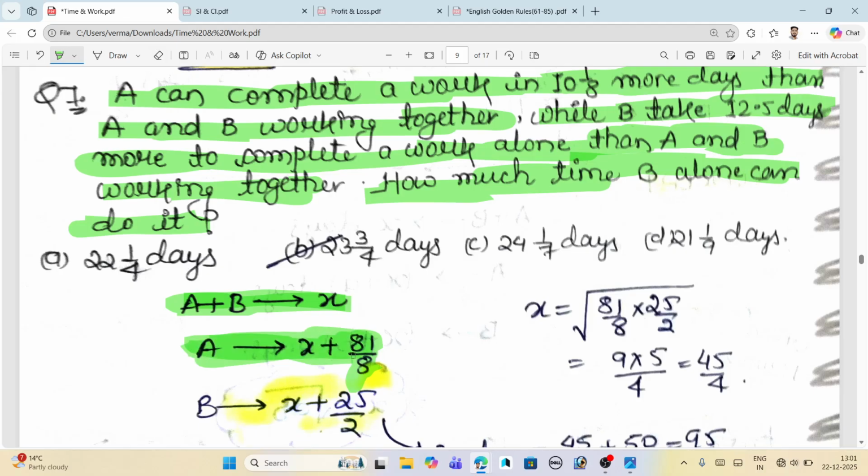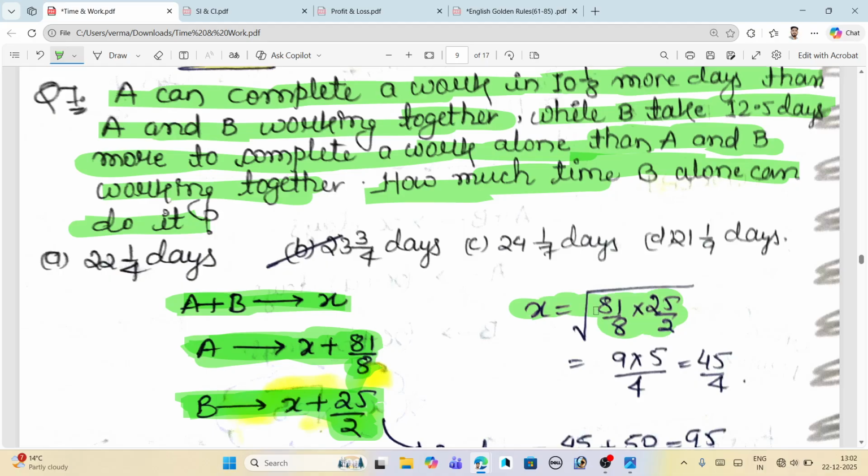Just multiply 10 into 8 plus 1. Okay, 81 by 8. And for B, what is given here is that B completes the work 25 by 2 more days than A plus B together. Okay, so this is the concept given in the question, and these are the only numerical values given here. What we have to find? Firstly, in this concept we have to find A and B. Here A is our 81 by 8 and B is our 25 by 2.